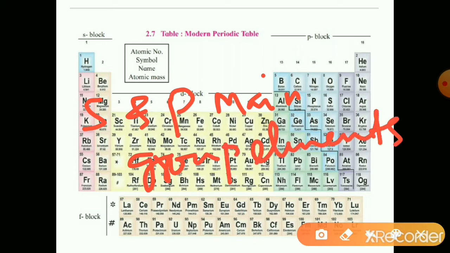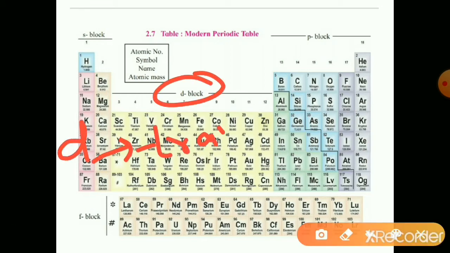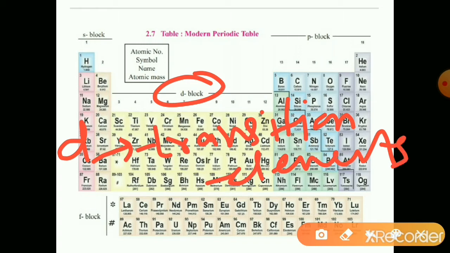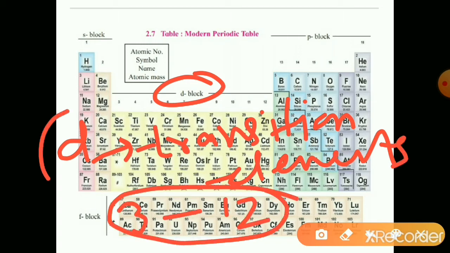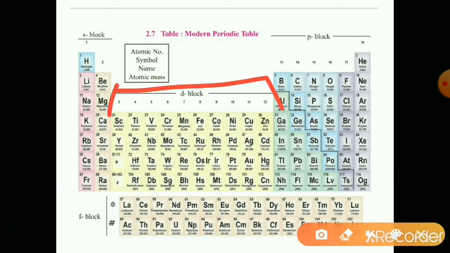Now D block elements are called the transition elements. And the groups from 3 to 12, these group elements are D block elements, and they are also called the transition elements. Group 3 to 12 are transition elements. D block elements are transition elements.